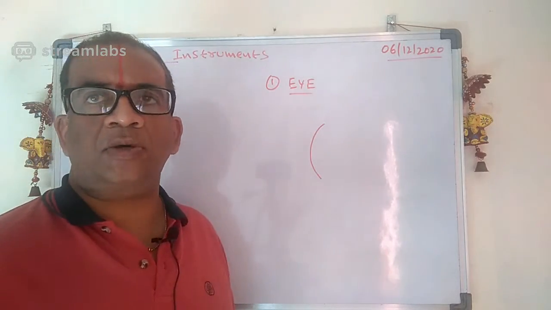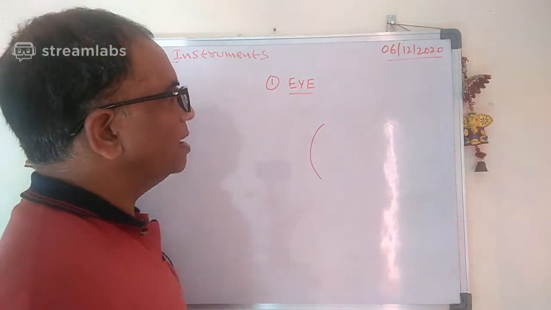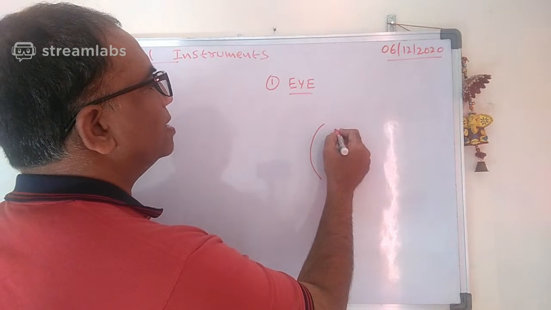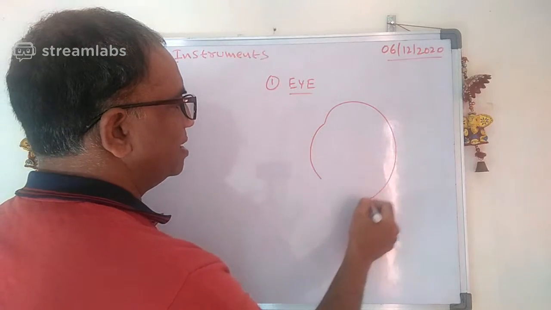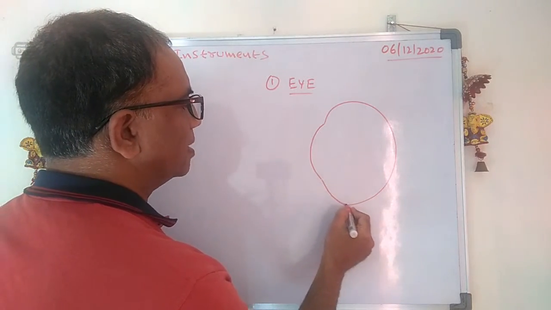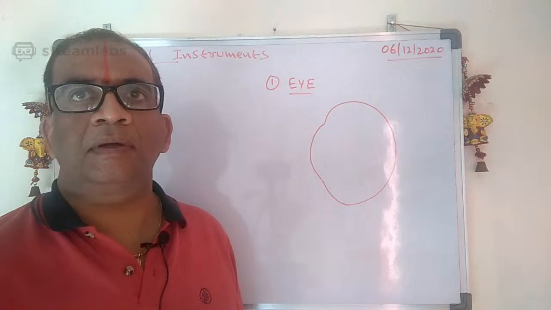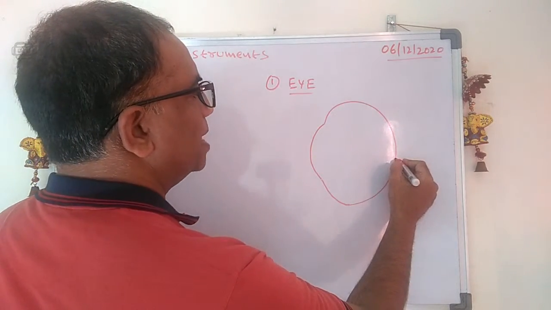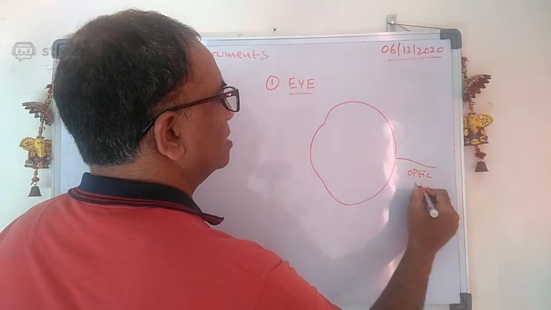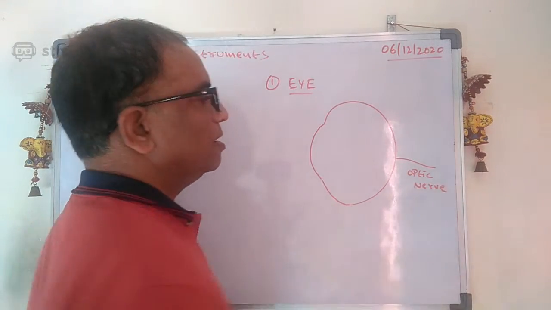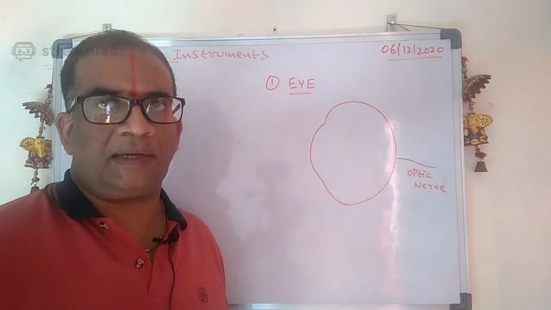The outer part of the eye is called the cornea. Let me draw the structure. This is the structure of the eye. This is called the optic nerve. The optic nerve is the one which will send the signals to the brain.